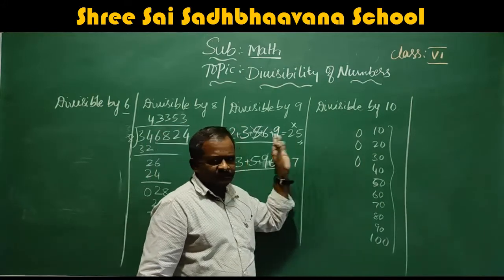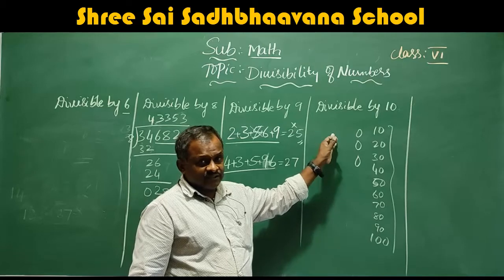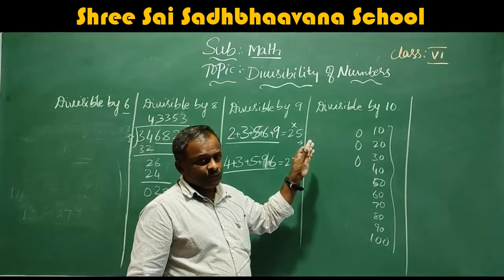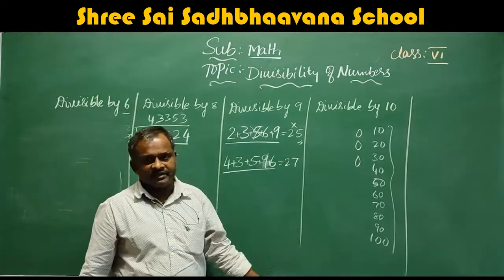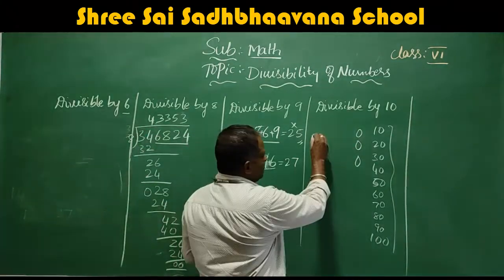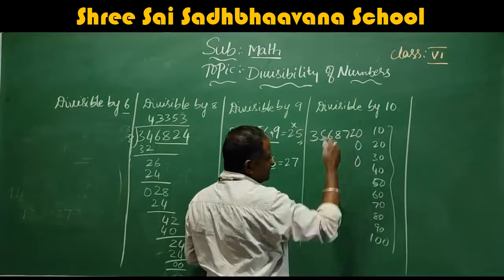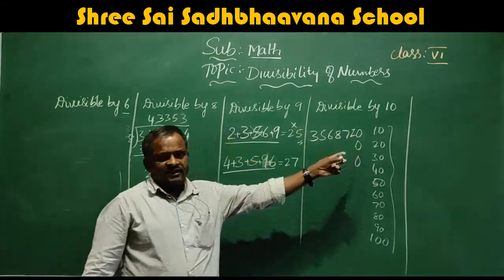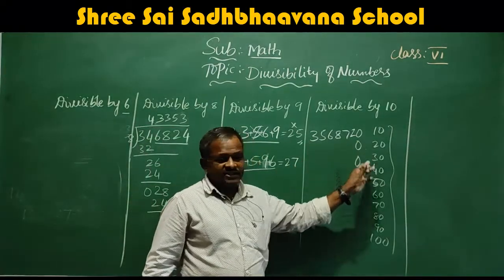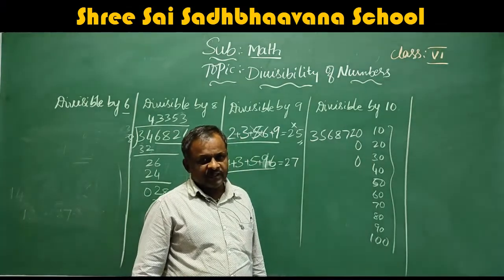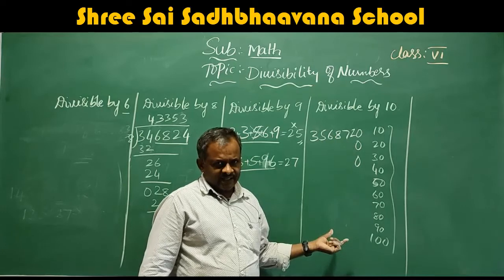Whatever the number before it, if the unit place consists of 0, then the total number is divisible by 10. For example, 3, 5, 6, 8, 7, 2. This number is divisible by 10 because at the end it is 20, and 10 twos are 20. Like that, this total number is divisible by 10. The numbers ending with 0 are completely divisible by 10.